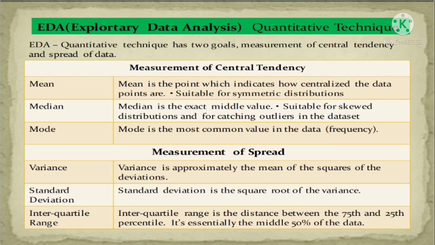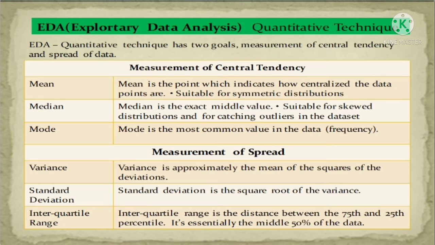Variance is approximately the mean of the square of the deviations. Standard deviation is the square root of variance. Interquartile range is the distance between the 75th and the 25th percentile.